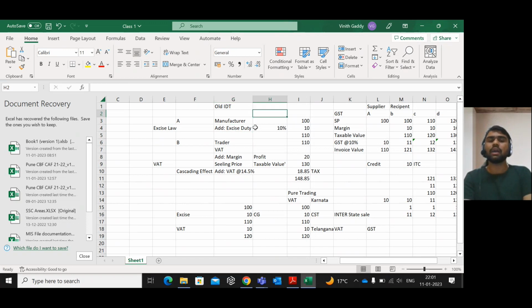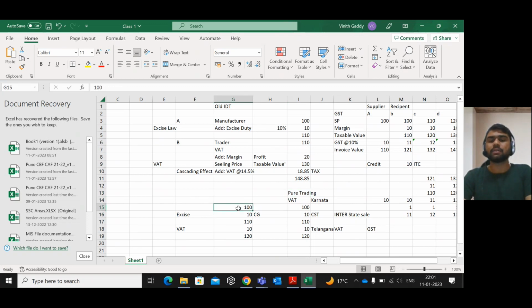So as the state government and central government were involved, and there are different laws, the cascading effect was there in the previous law. And when there is the same law also, there is a cascading effect. How? There is a breakage of the input tax credit here. How, you see,